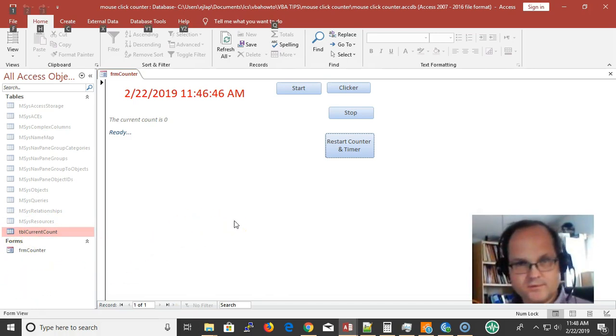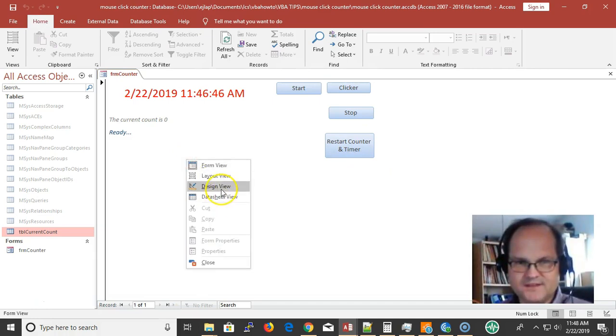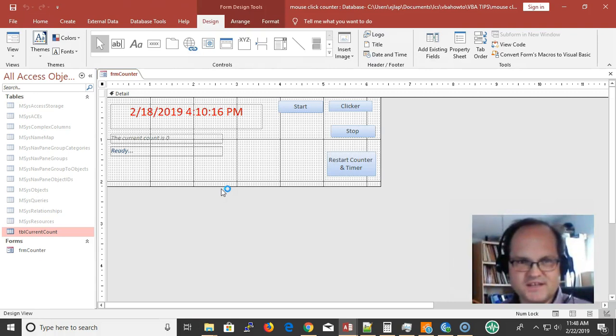The code. When I have this form right here, I have no timer being activated. If I look at the design view, right click and choose design view, I'm seeing that these are just labels and my buttons here.